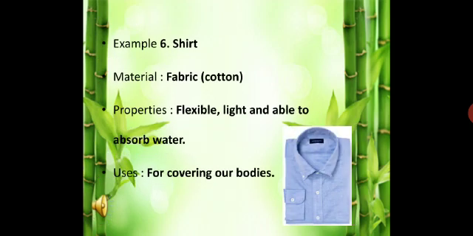Shirt. A shirt is made of fabric. Can you guess some fabric material? Yes, wool, silk, cotton, all these are fabric materials. Here we are going to see about a cotton shirt. It is very flexible, light, and it absorbs water. It is used for covering our bodies.